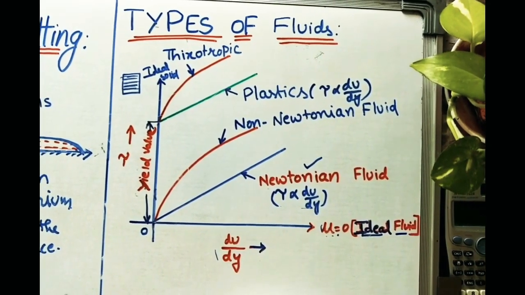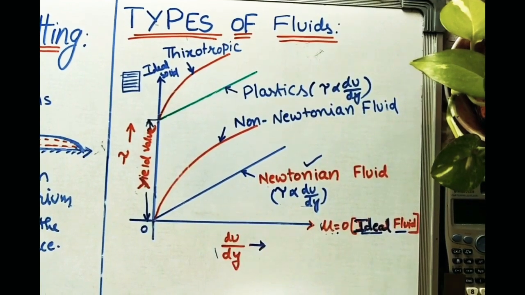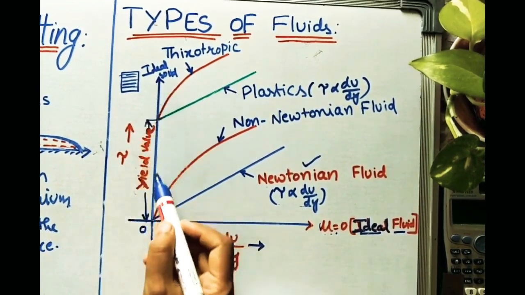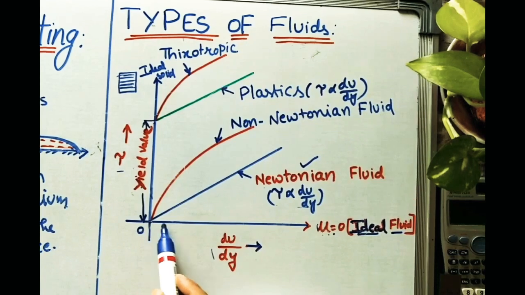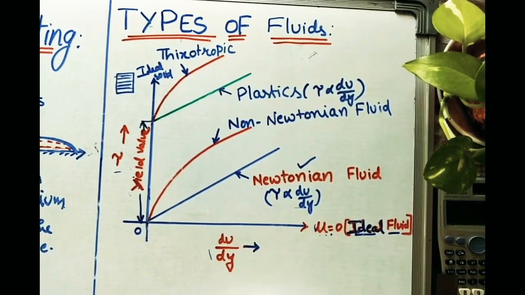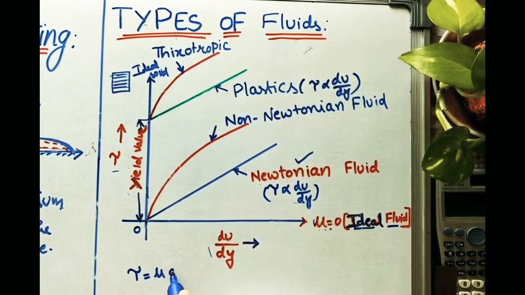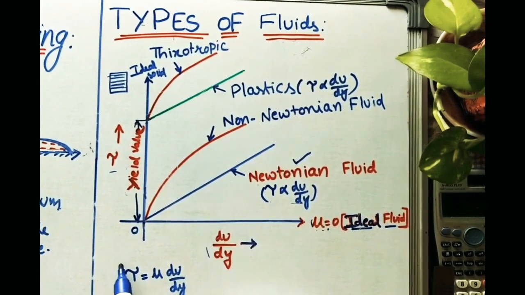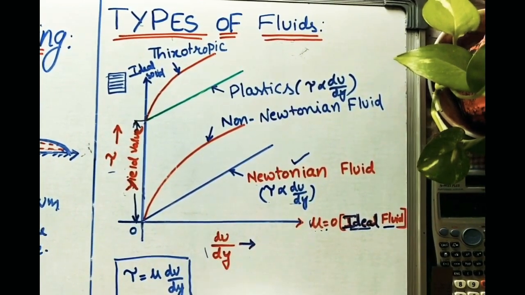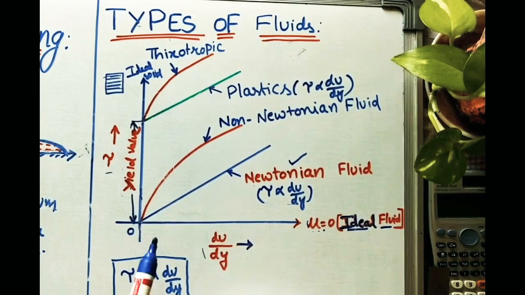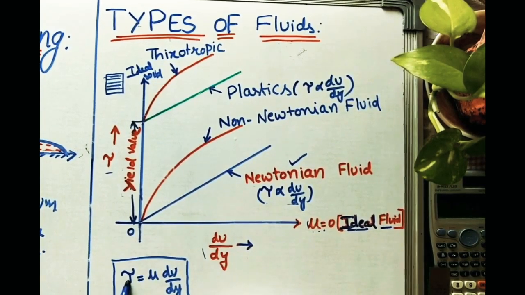Take the next one, types of fluids. Here we are taking the graph between shear stress, that is tau, to the shear strain. In viscosity we have derived one equation, tau is equal to mu into du by dy. I gave the viscosity video lecture in the description box, please check it. We draw the graph between shear stress tau and shear strain, that is du by dy. The meaning is velocity is changing with respect to the distance.